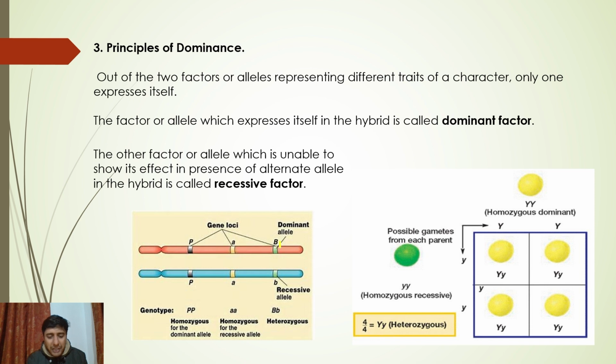Say for example, we have two factors or alleles of different traits. Listen to my words very carefully: out of the two factors or alleles representing different traits, say one trait with a capital P and another with a small b, only one expresses itself.